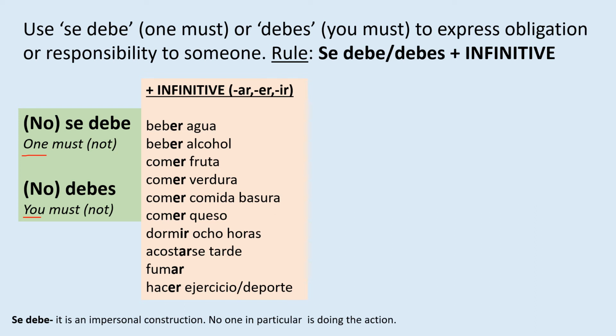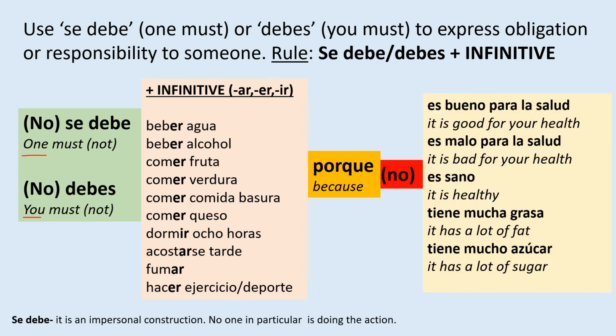Now, when we're giving advice or we're telling someone that they have an obligation and they must do something, we're always going to give reasons. So we're going to add reasons with porque, or ya que, or debido a, or puesto que. And then we're going to say why. So, for example, porque es bueno para la salud, because it's good for your health.